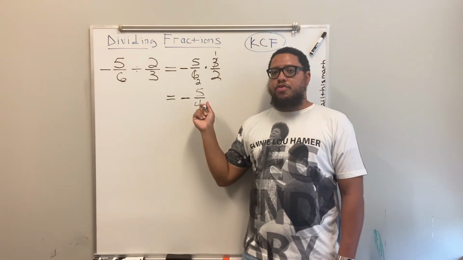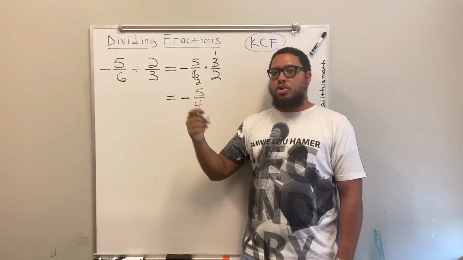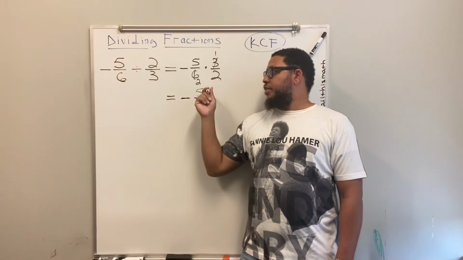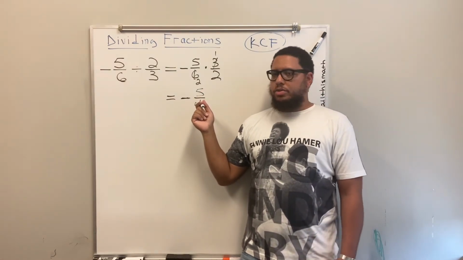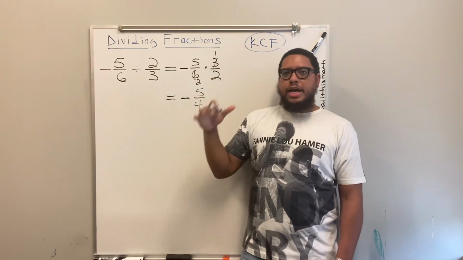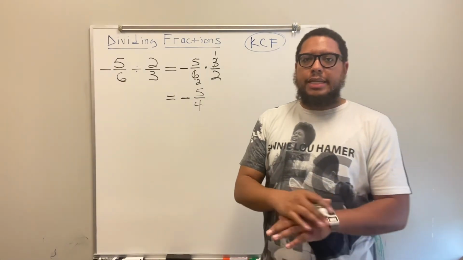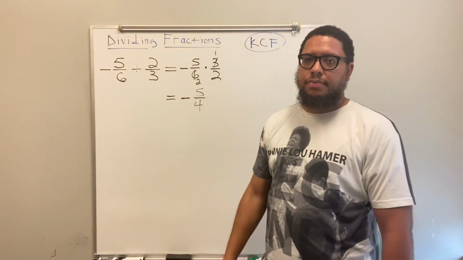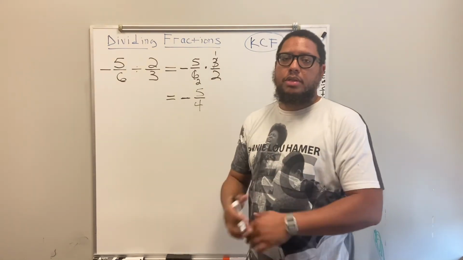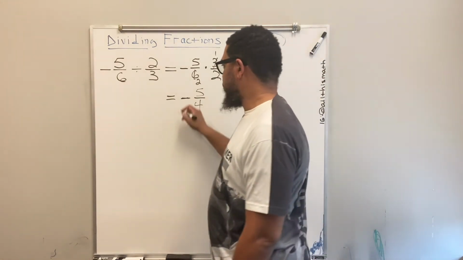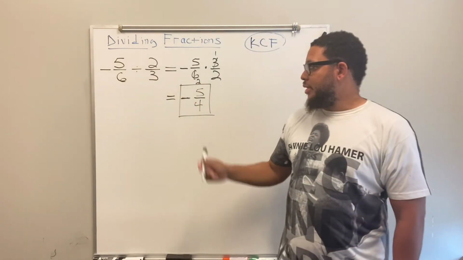2 can multiply into 4, but 2 can't multiply evenly into 5. You would have a remainder, or it would be a decimal. 5 can multiply into 5, but 5 can't multiply evenly into 4. 5 is bigger than 4, so that can't work. So the only common factor that 5 and 4 have is 1. Whenever you get in that situation, that's how you know you're done, because you can't reduce. When your greatest common factor is a 1, that's how you know you're done. So this is your final answer. Box it up: negative 5/4.